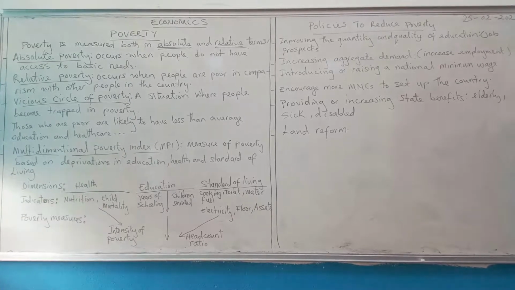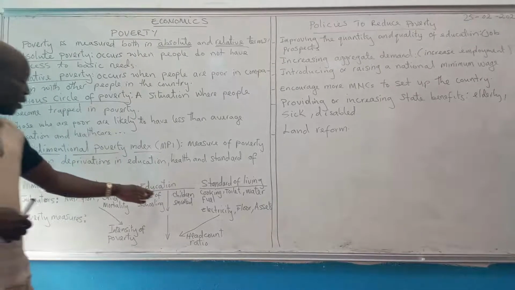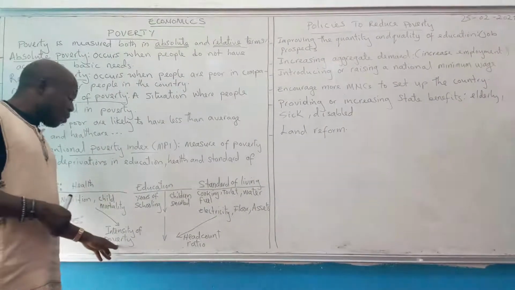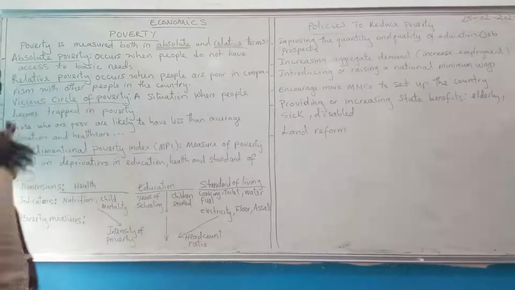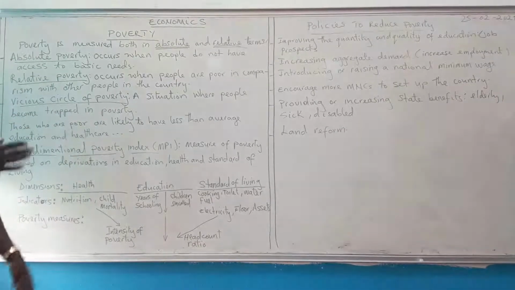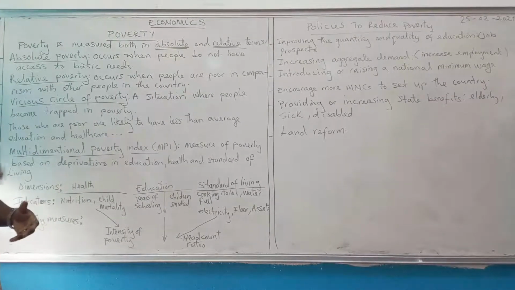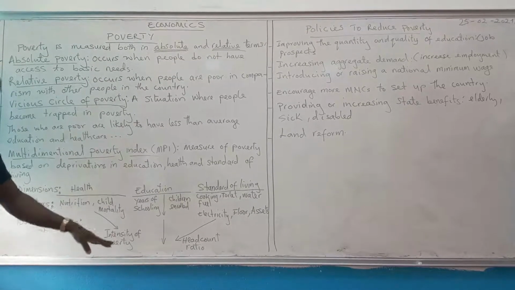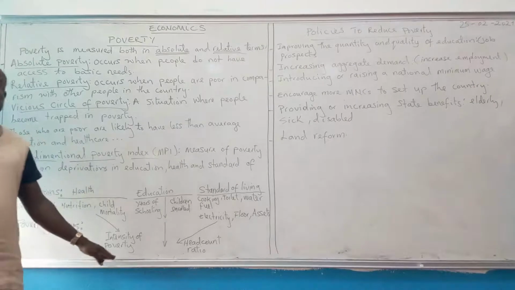That's why they die. Under years of education, the poverty measure is also the intensity of poverty. How many years you studied, or maybe you started from primary 1, 2, 3, 4, and ended in primary 5, you couldn't continue. We measure it using the intensity of poverty.